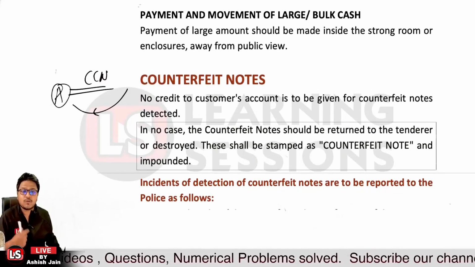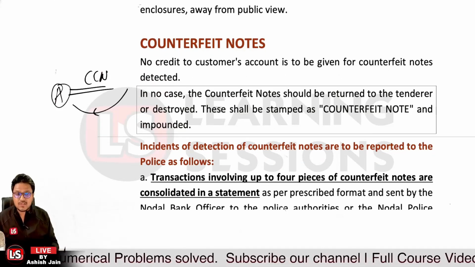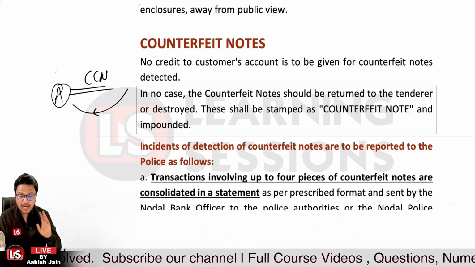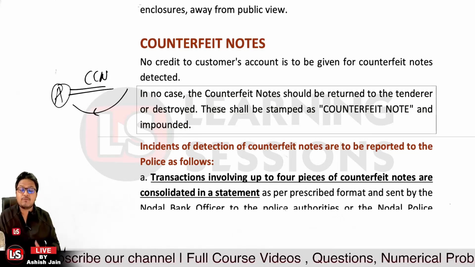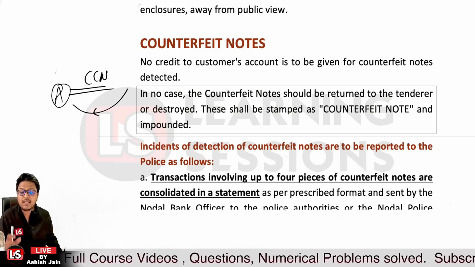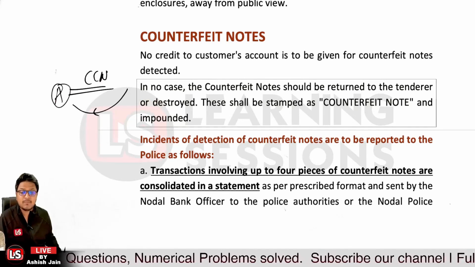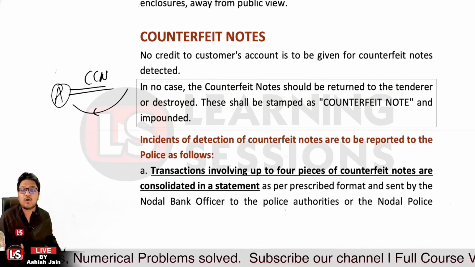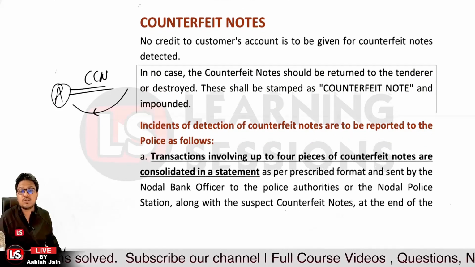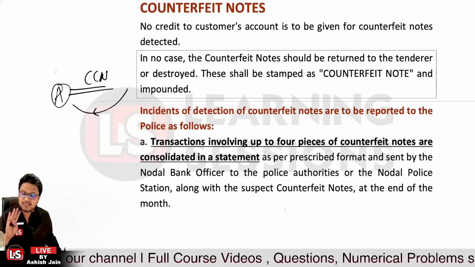Incidents of detection of counterfeit notes are to be reported to the police as per the rules. If a transaction involves up to 4 pieces of counterfeit notes, a consolidated detail must be maintained in a prescribed format, and that must be sent by the nodal bank officer to the police authorities or the nodal police station, along with the suspect counterfeit notes, at the end of the month, if 4 pieces are detected in one transaction.